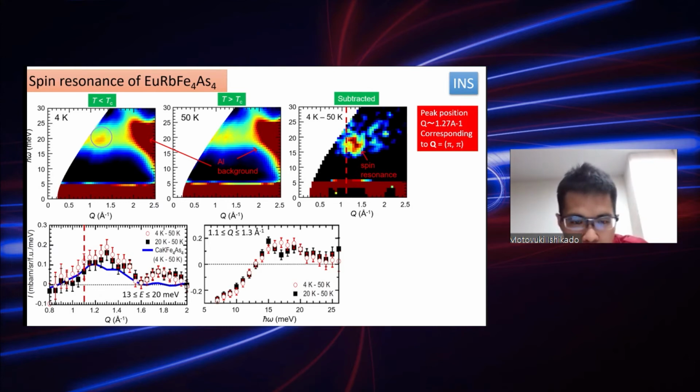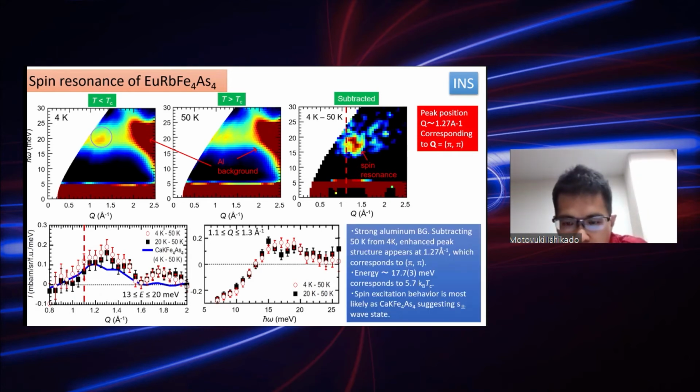And this is the energy scan of constant Q cuts. It shows the peak energy is 70.7 electron volts, corresponding to 5.7 kBTc. This behavior of the spin resonance and the Tc is almost the same as calcium potassium 1144 and other typical iron-based superconductors, suggesting an S plus minus wave state.